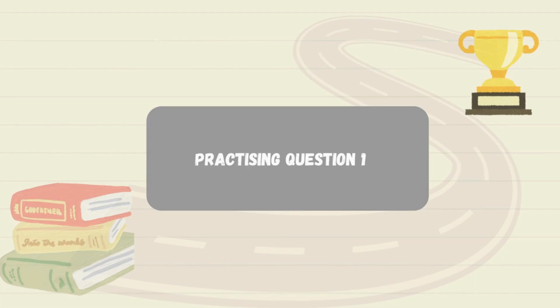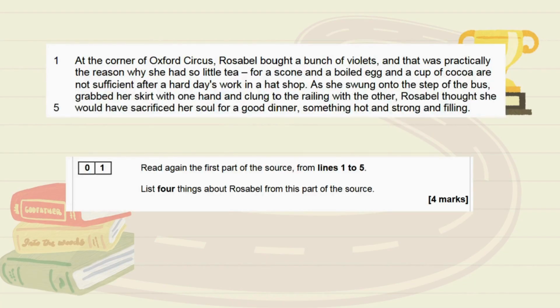Alright then, so we're going to practice question 1 in this class today. So if we have a little read of this extract, then we'll have a go at answering this question. The extract says, at the corner of Oxford Circus, Rosabelle bought a bunch of violets, and that was practically the reason why she had so little tea. For a scone and a boiled egg and a cup of cocoa are not sufficient after a hard day's work in a hat shop. As she swung on the step of the bus, grabbed her skirt with one hand and clung to the railing with the other, Rosabelle thought she would have sacrificed her soul for a good dinner, something hot and strong and filling.